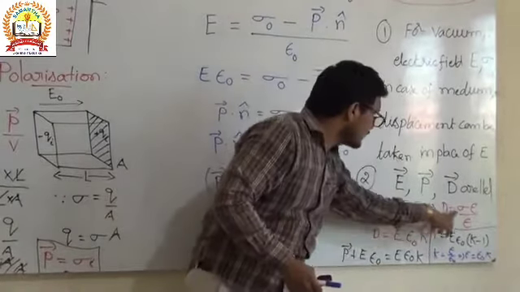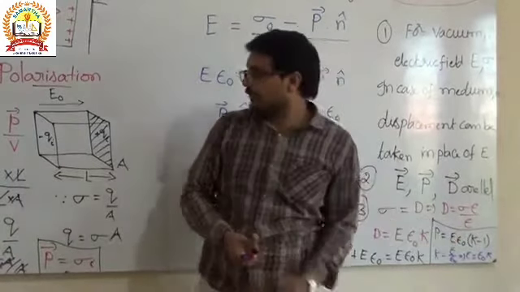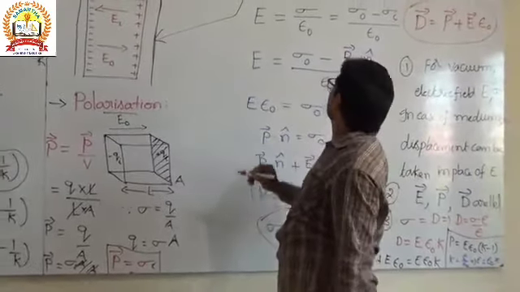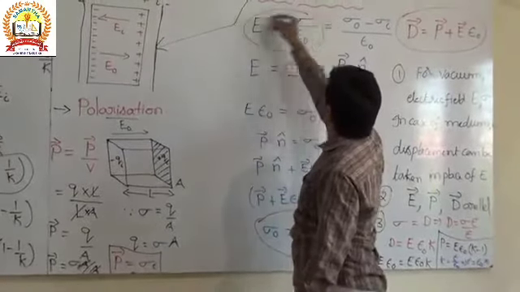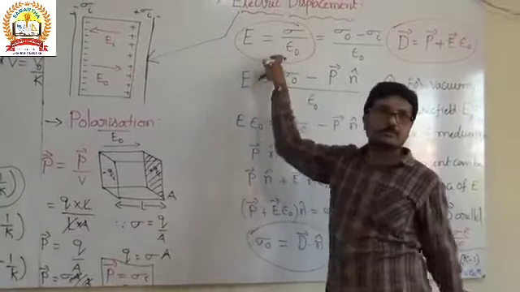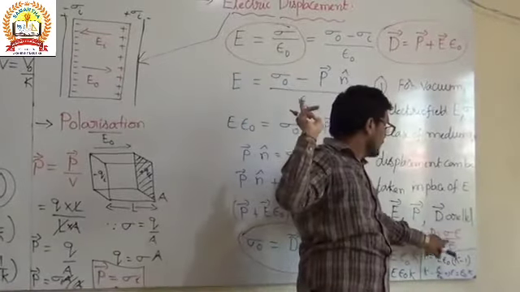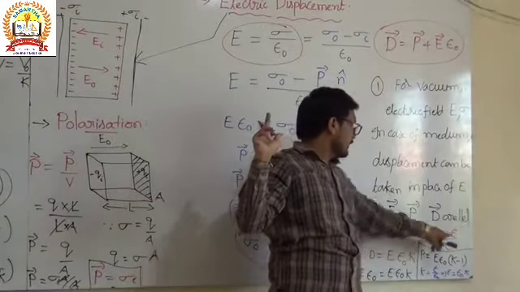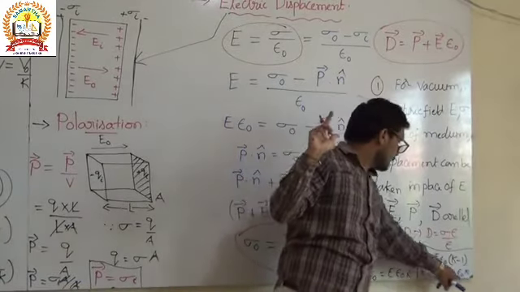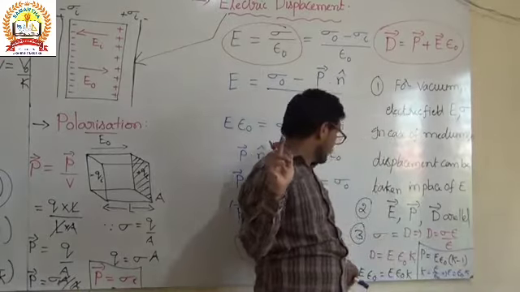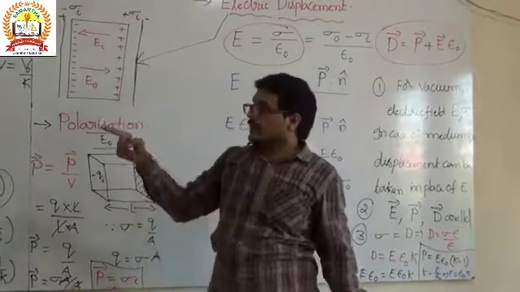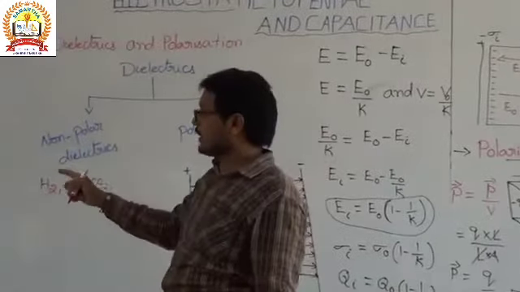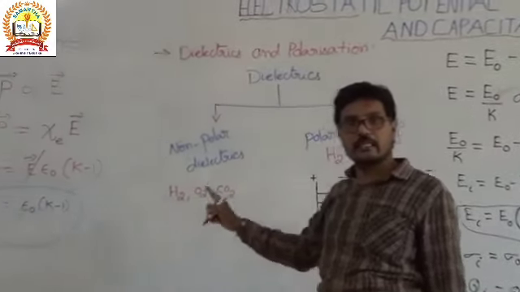And sigma by epsilon is nothing but the electric field, E equals sigma by epsilon naught. So in place of sigma by epsilon we write E, and in place of epsilon we write epsilon naught K. Then by simplifying that, we got the relation between electric susceptibility, permittivity in free space, and dielectric constant.